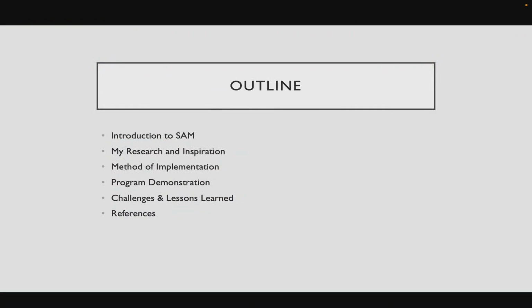This is the outline of the presentation, and here are the key ideas that I'm going to be going over. First of all, I'm going to introduce you to SAM. Then I'm going to talk about my research and inspiration, what made me want to create this program, and why. Then I'm going to talk about the method of implementation, that is, how I decided to use SAM, in which way. Then I'm going to give you a quick project demonstration and show you what it's capable of doing. Then I'm going to talk about the challenges I faced, as well as the lessons I learned from this project, and finally the references.